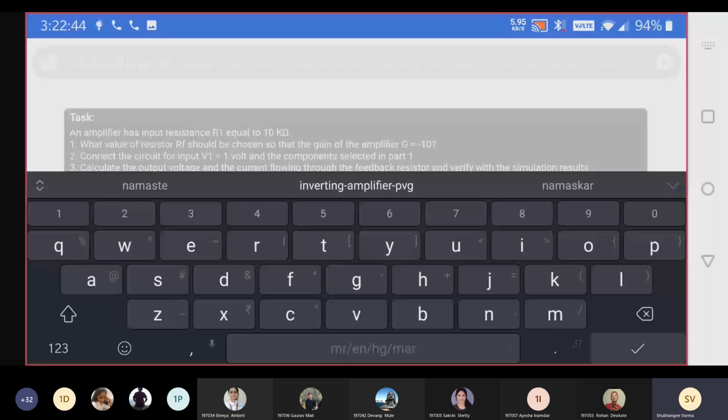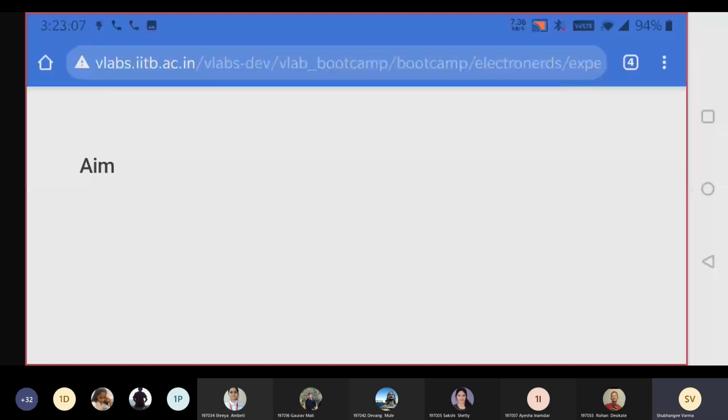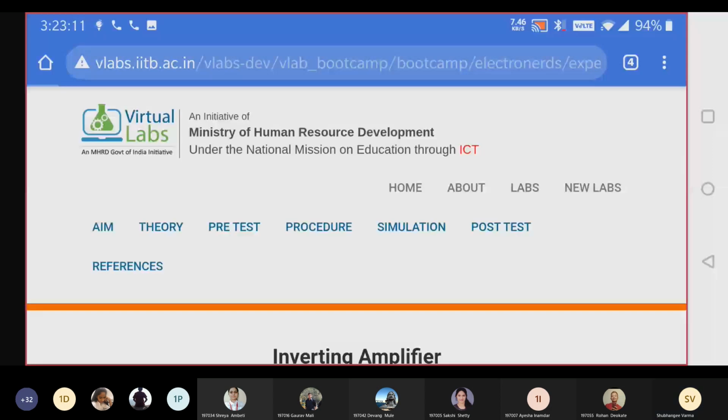So here Schmitt trigger, inverting, non-inverting. Okay, we'll go to adder then. Okay, non-inverting file is not there. And for inverting, see, only inverting amplifier is there. Okay, non-inverting, it's giving an error.